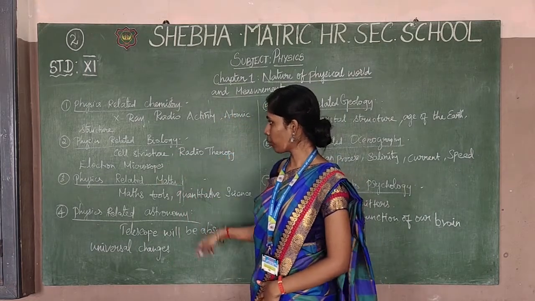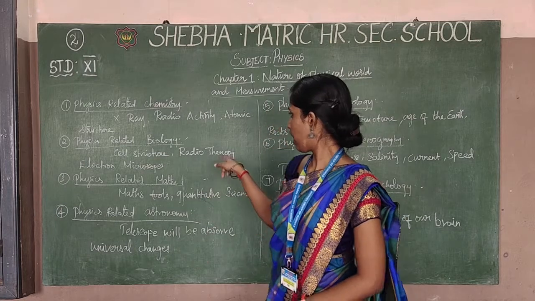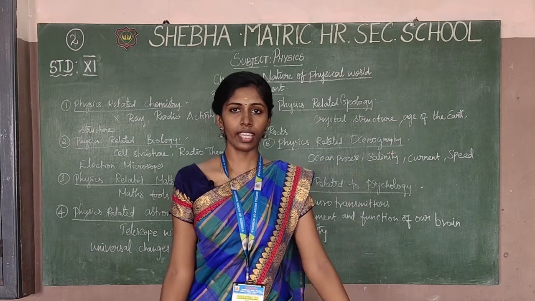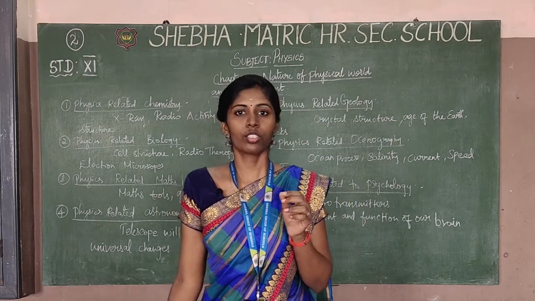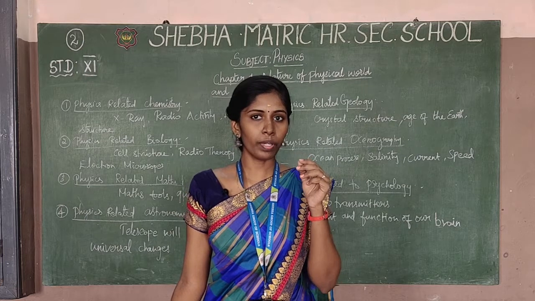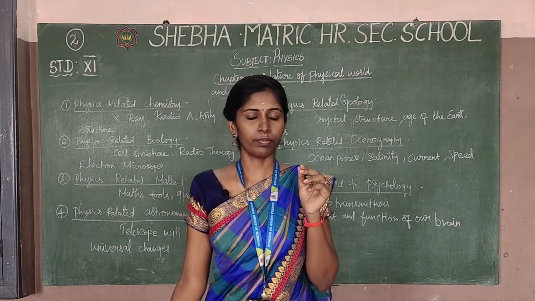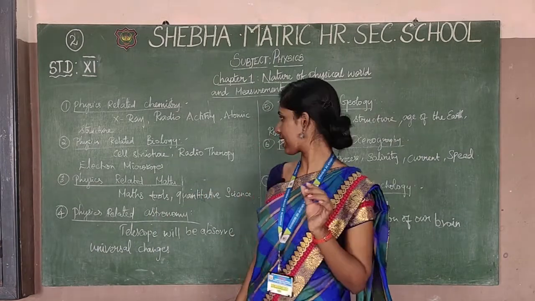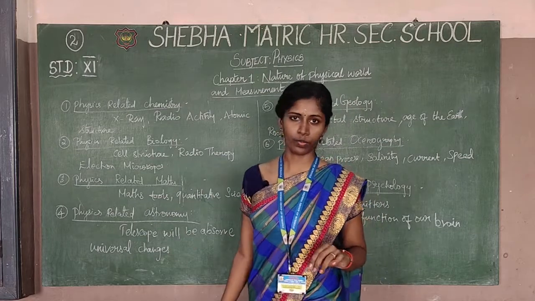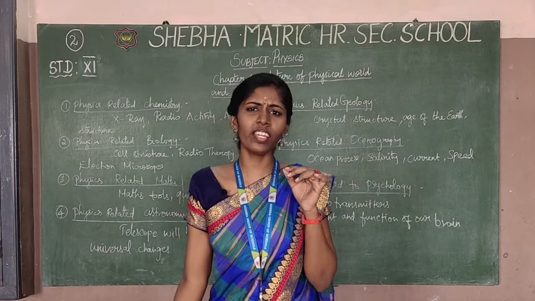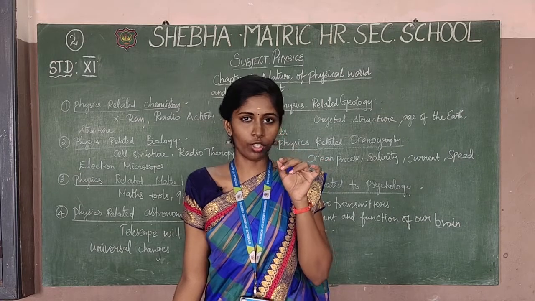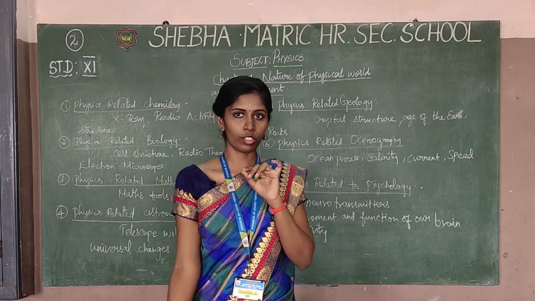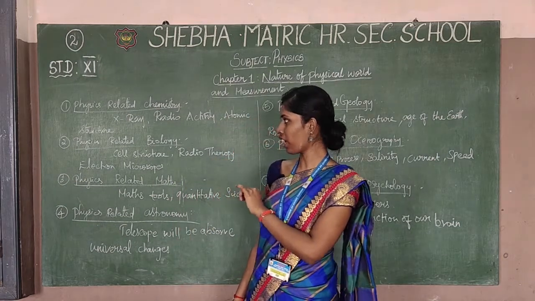Physics related to biology. Biology means cell structure, radiotherapy and the electron microscope. The microscope is used to see small micro things. The structure of cells can be seen in the microscope. So this is related to biology in physics.